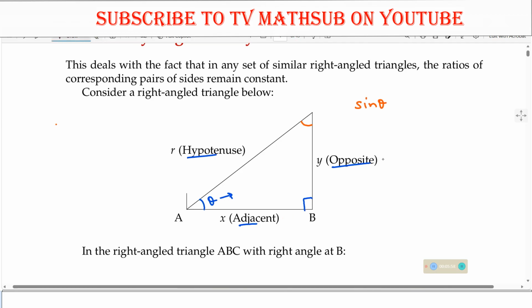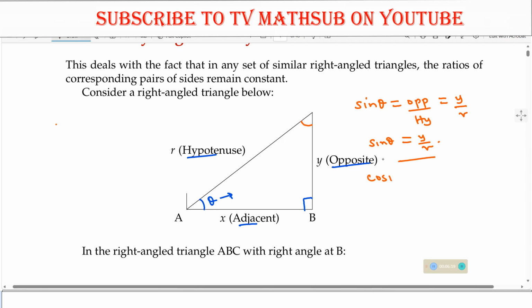So if I refer to this angle, what will be sine of theta? Sine of theta, as you all know, is defined by opposite over hypotenuse. So what is the opposite? The opposite here is y. The hypotenuse here is r, meaning that sine of theta is y divided by r.